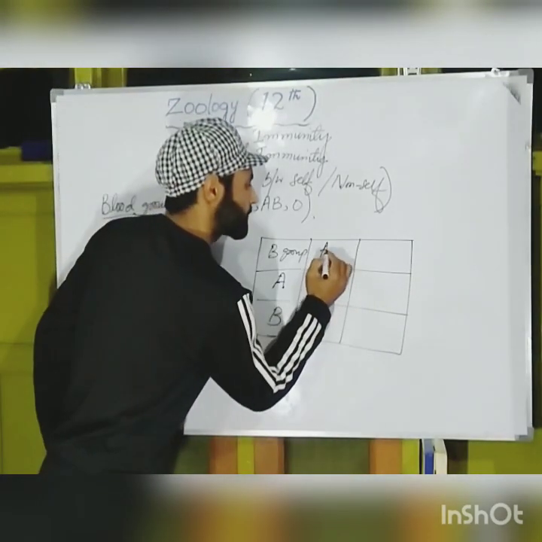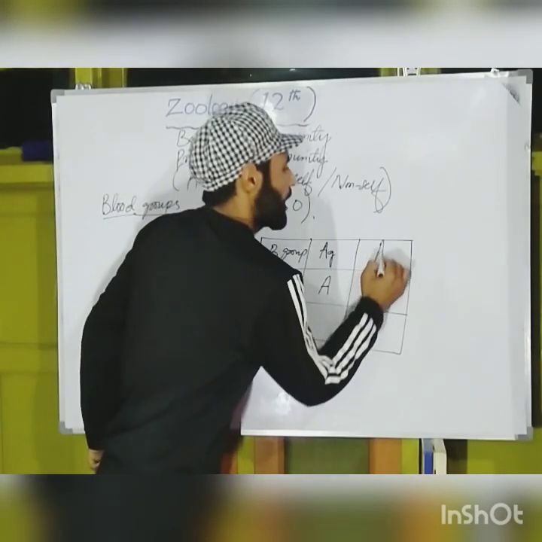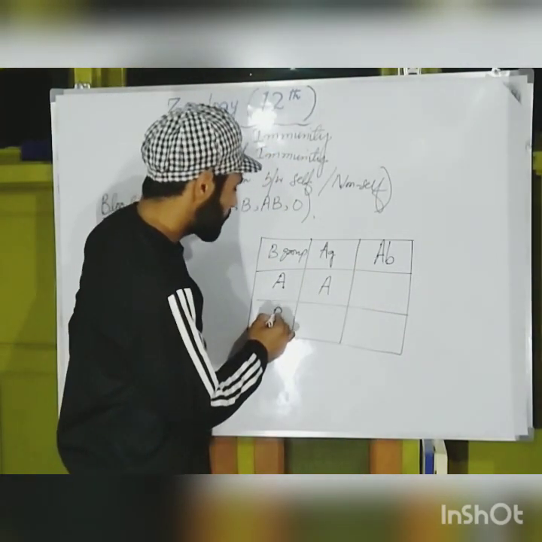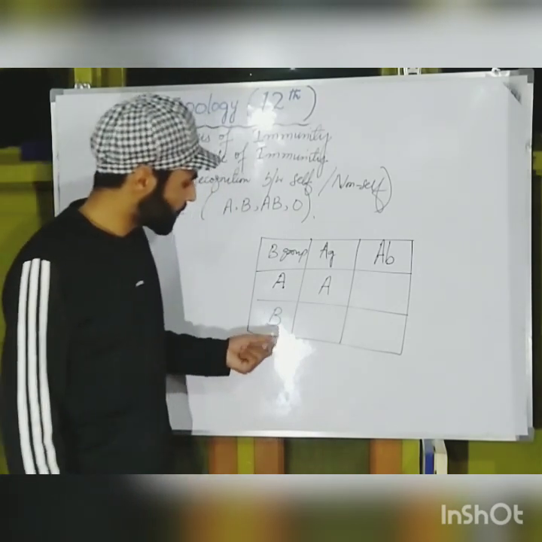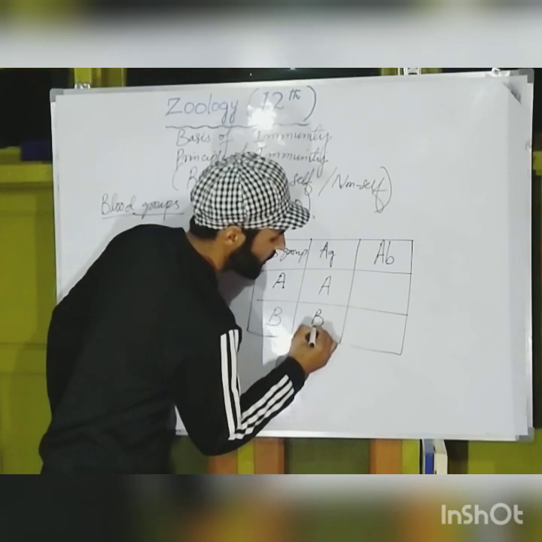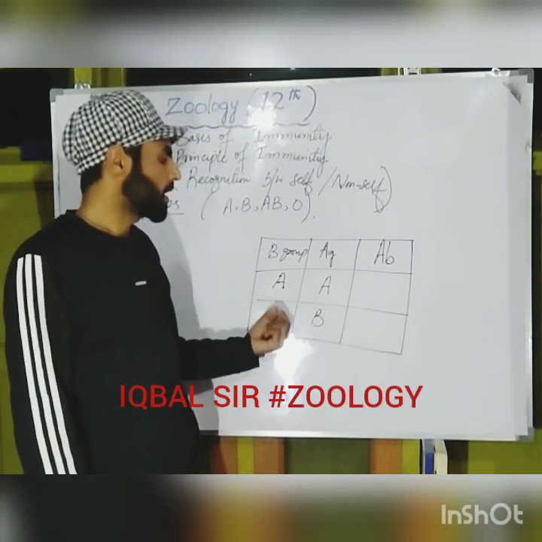This is antigen. Antigen we denote by AG and antibody we will denote by AB. And we also know that the person having B type of blood group has B type of antigen on the surface of its RBC.